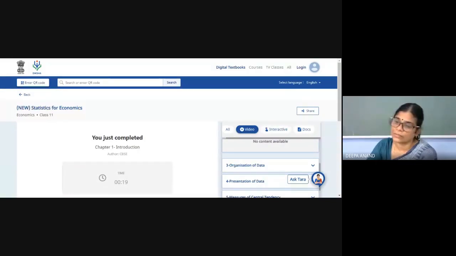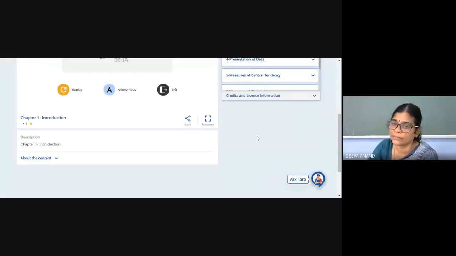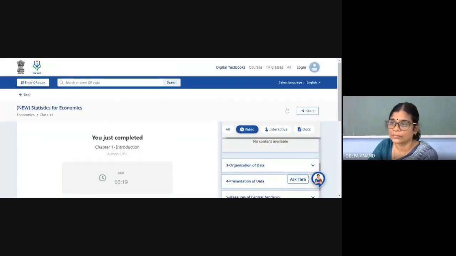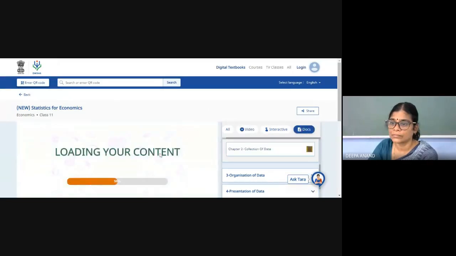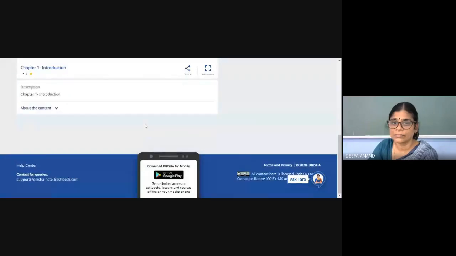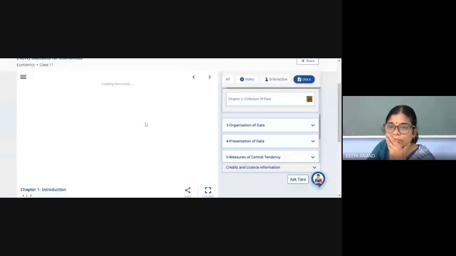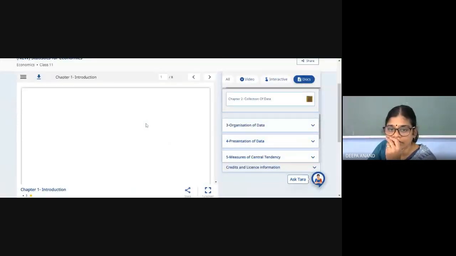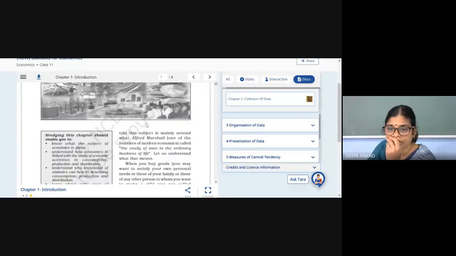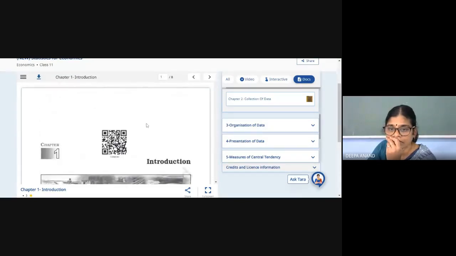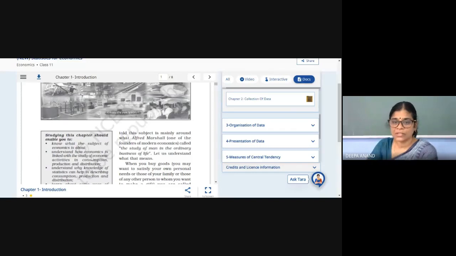So in videos are also available. Your learning objective is also written over here in the NCERT book.